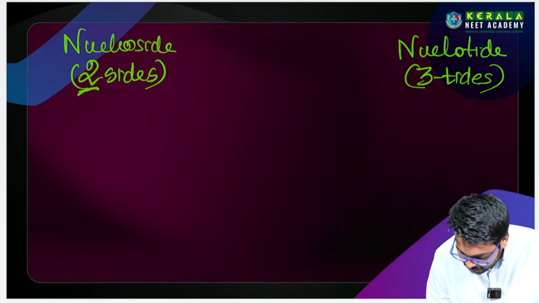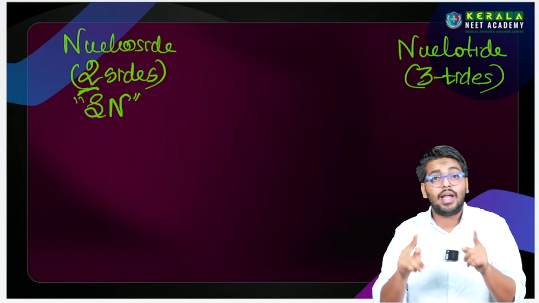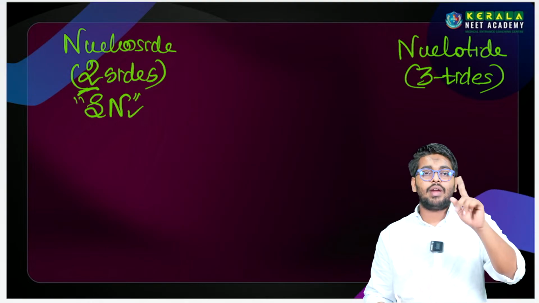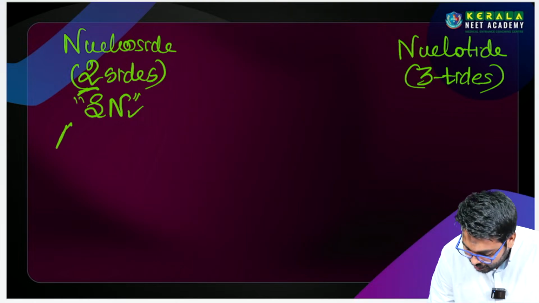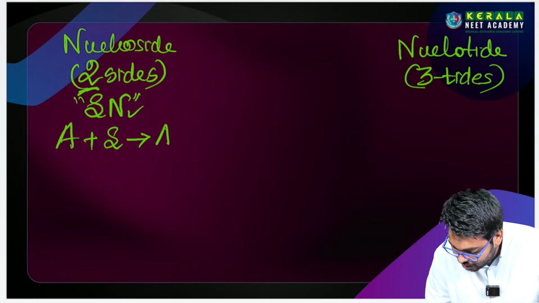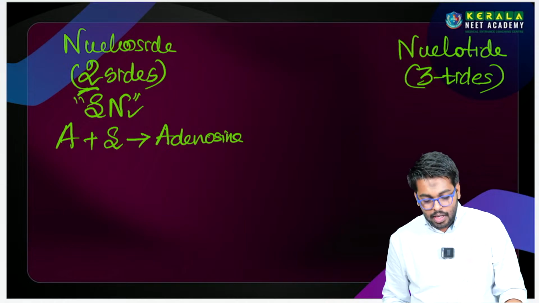For example, a nucleoside is just a sugar and a nitrogen base. That's why I made it like two sides, meaning two components: sugar and nitrogen base. For example, adenine plus sugar, you will get adenosine, right?